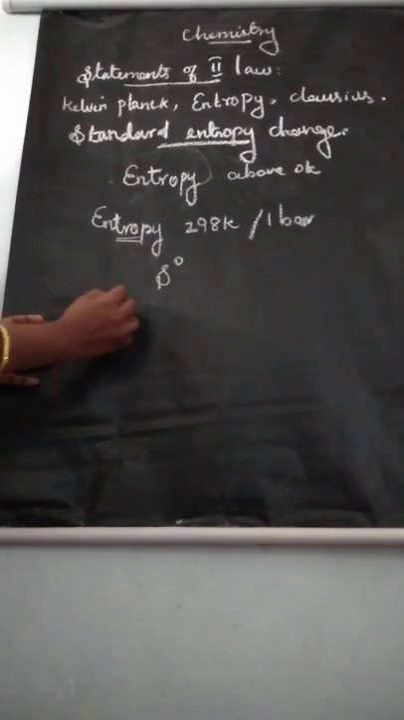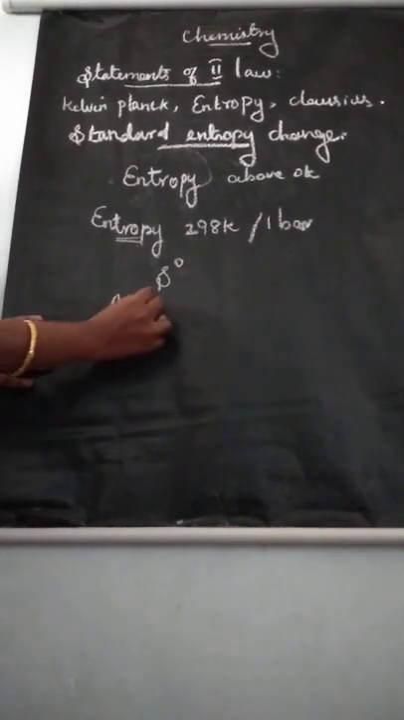Standard entropy symbol we are telling S naught. Understand? So what is meant by standard entropy? Standard entropy is defined as the absolute entropy of a substance at temperature 298 Kelvin and pressure 1 bar. Understand? Now listen, from this we can write the standard entropy change.